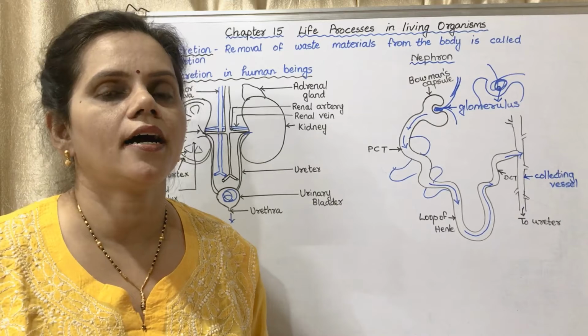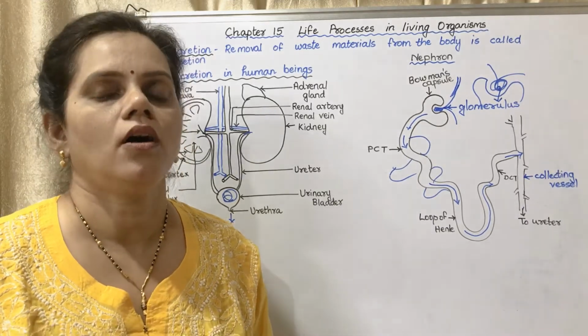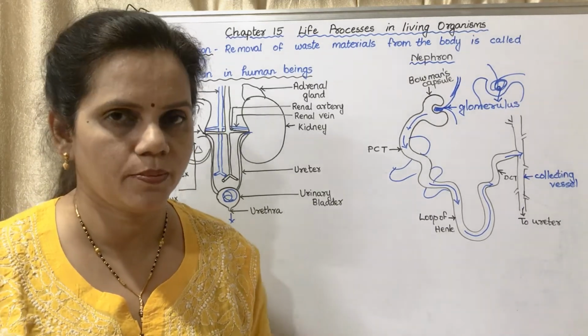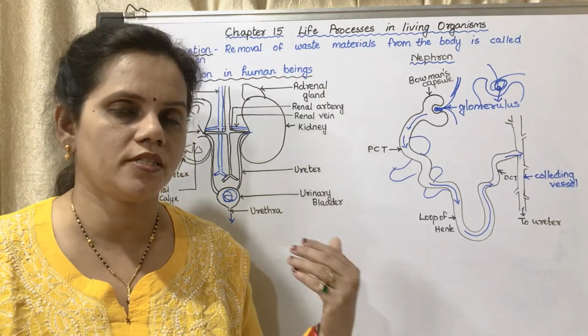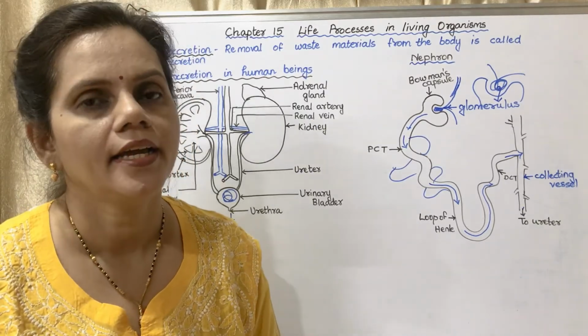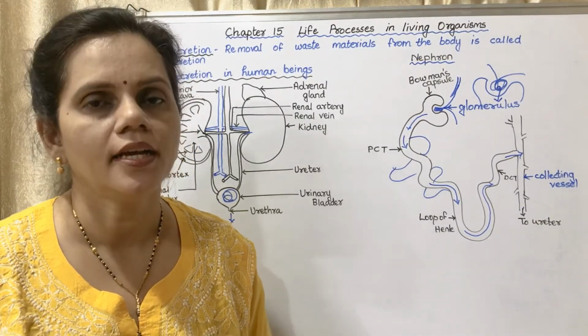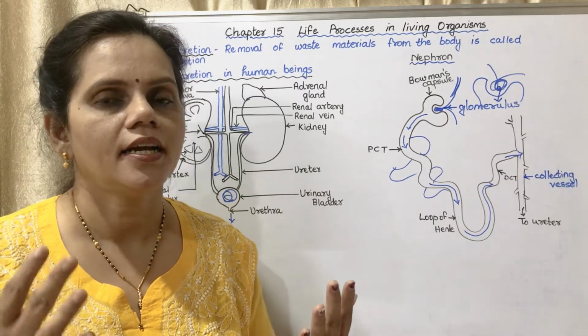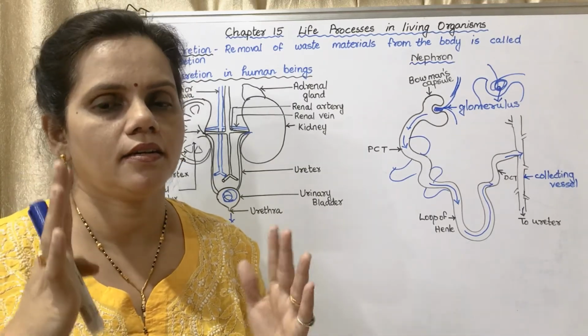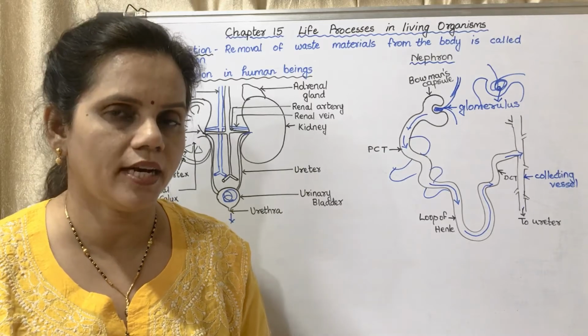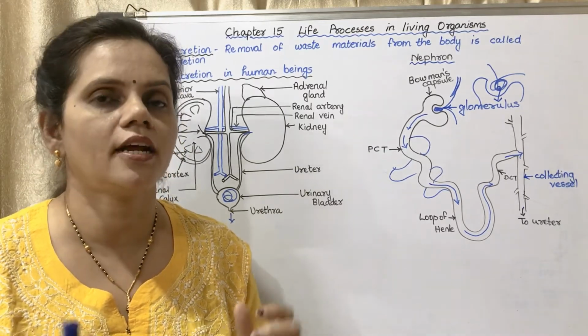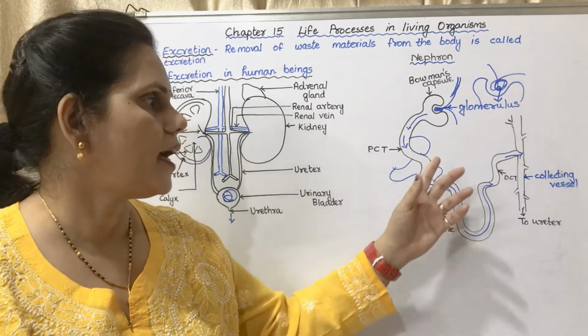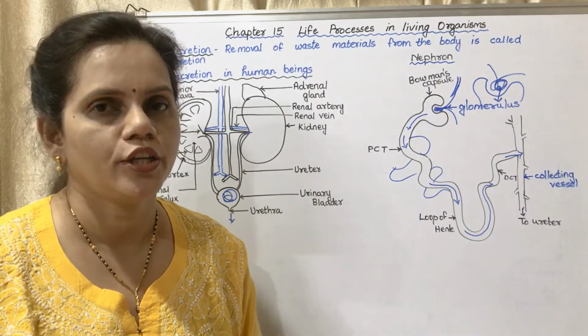So kidneys are bean-shaped organs which are placed towards the posterior side of our body in the abdomen. Right kidney, left kidney. Right kidney is placed in a little higher position compared to the left kidney. There are millions of nephrons in it, and it helps in the production of urine.